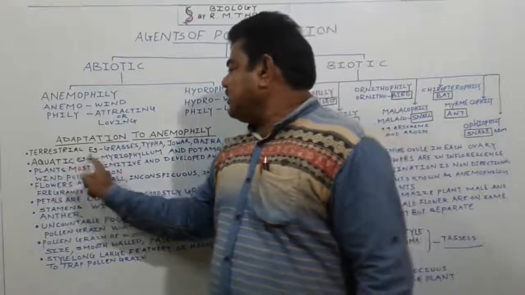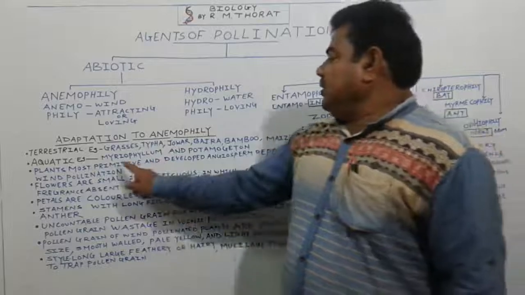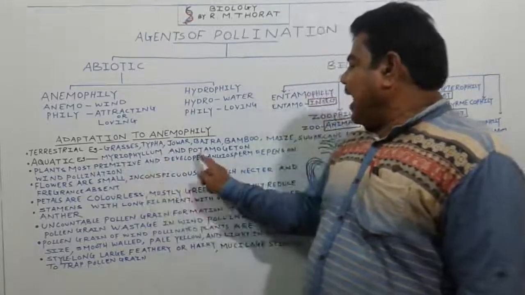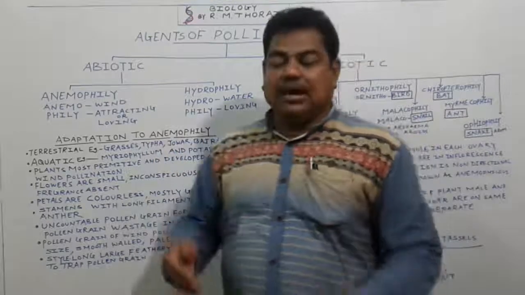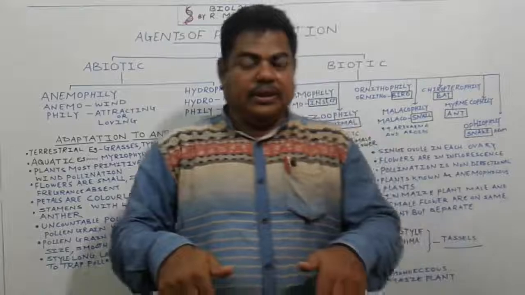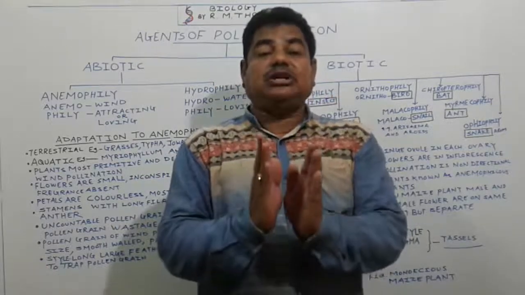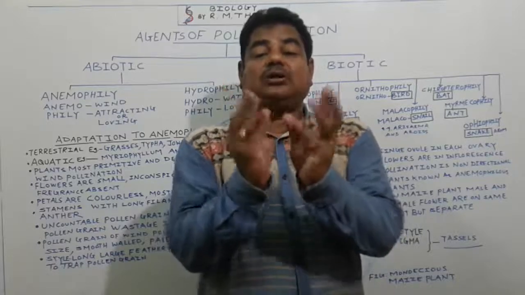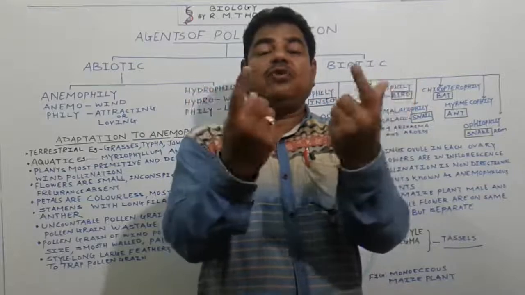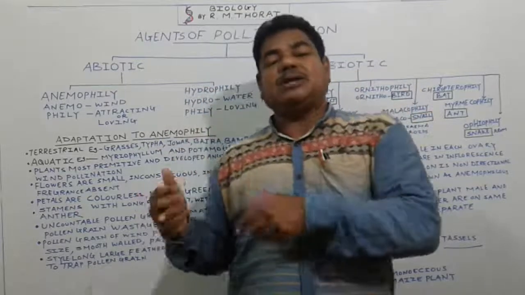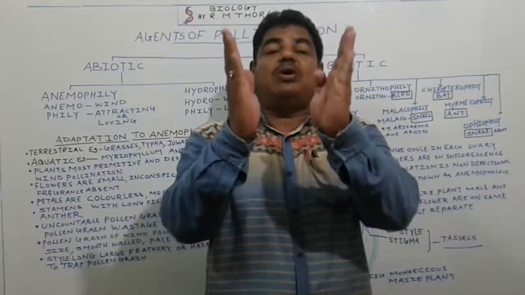The second type of plants among these anemophilous plants are aquatic in nature. Myriophyllum and Potamogeton. These are the two plants present in water, but their flowers emerge out. Their androecium and gynoecium emerge out of the water, and they totally depend on wind for the process of pollination.